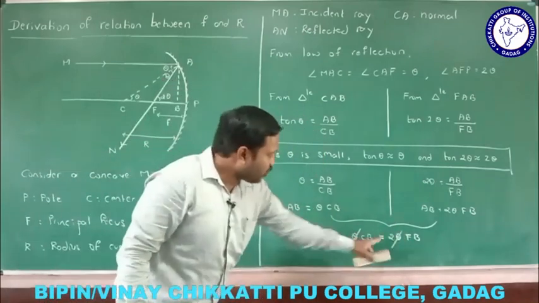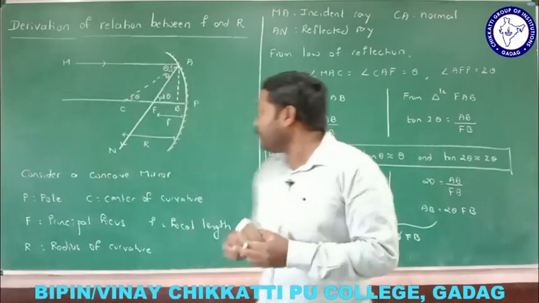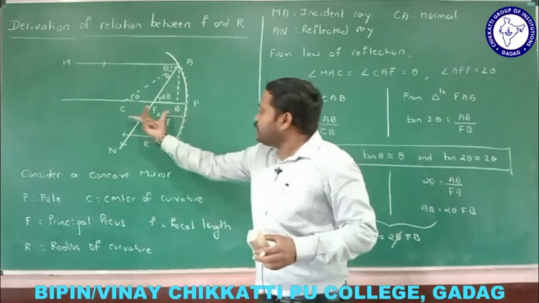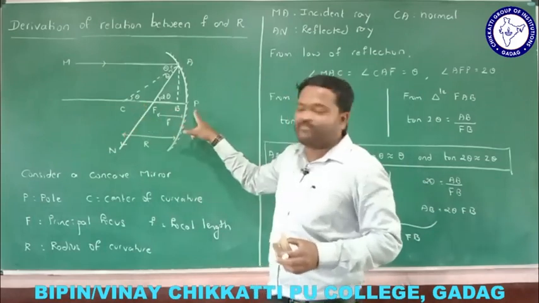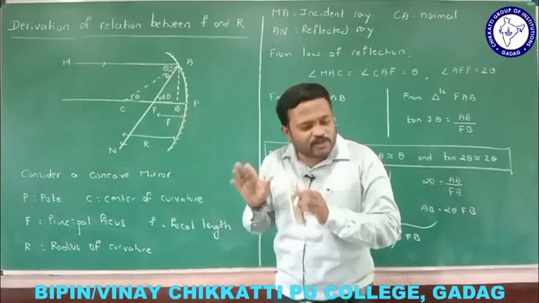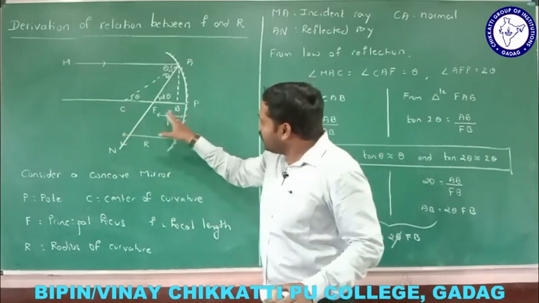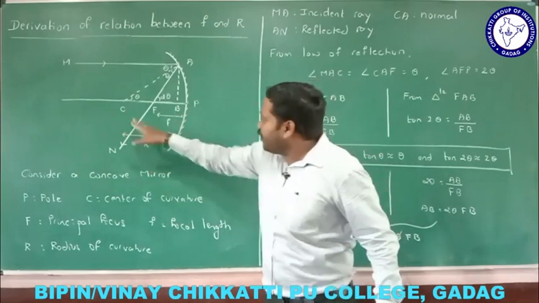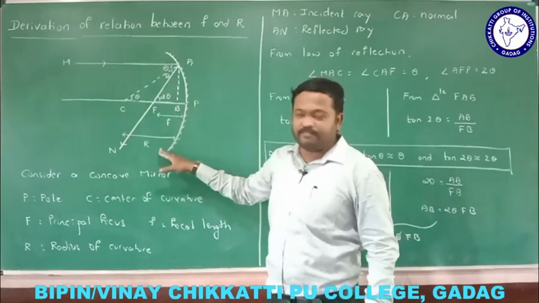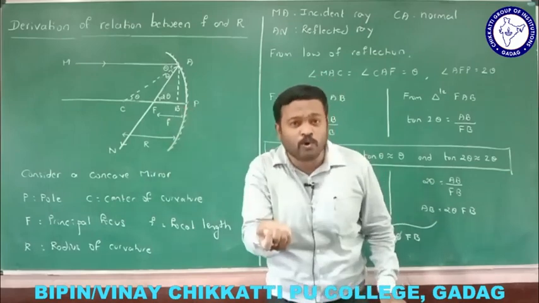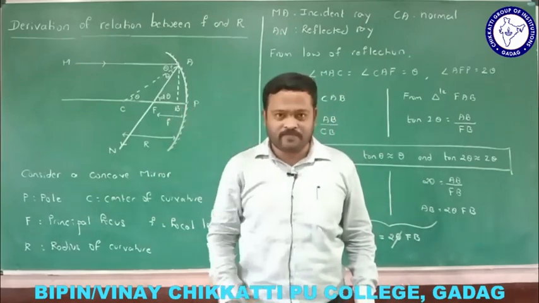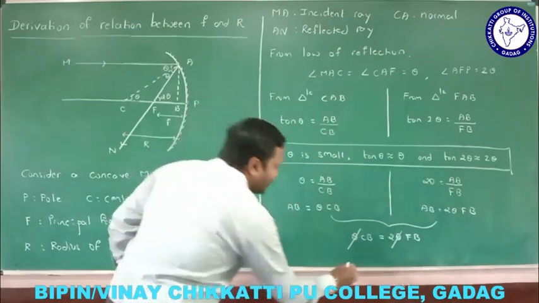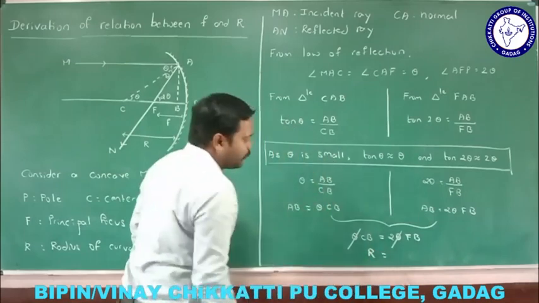Come on, tell me, what is CB? Just remember here, this CB is equal to CP itself because this is too small. Since it is too small, I can consider CB as the radius of curvature. CP is actually the radius of curvature, but this distance is too small that it can be neglected. So CB is nothing but the radius of curvature.